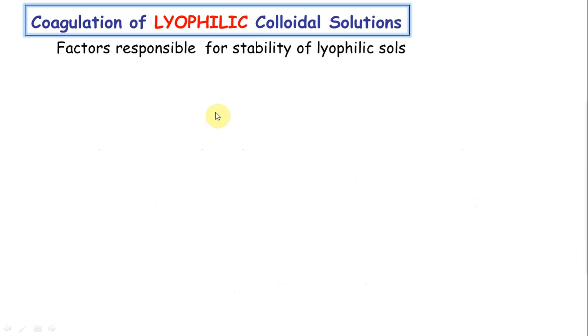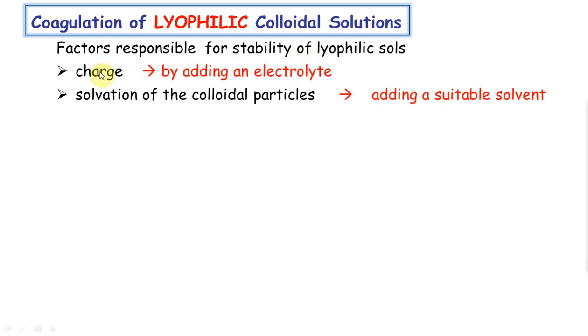Now we saw coagulation of lyophobic colloids. Now here is lyophilic, where the dispersed phase and dispersed medium like each other. They are already okay with each other. So what factors affect the stability of a lyophilic colloid? The charge and the solvation of the colloidal particles. The charge makes them repel each other, and there is the solvation of the dispersed phase by the dispersed medium.